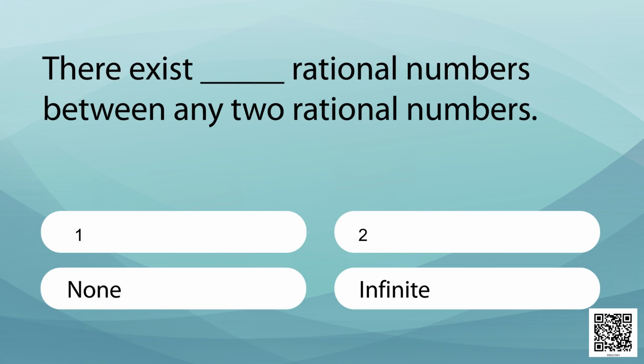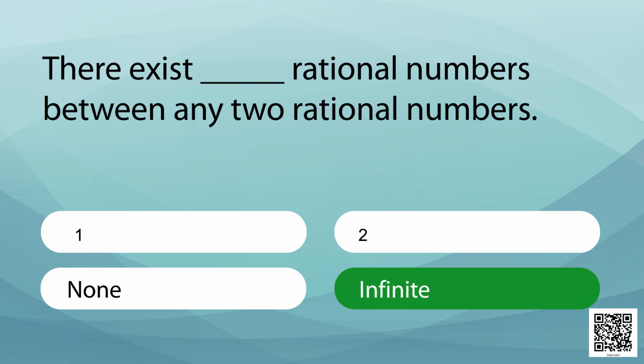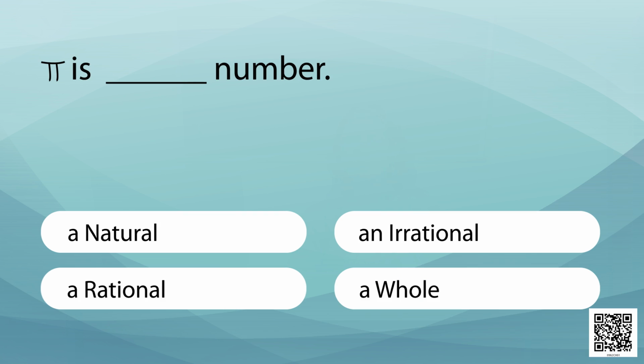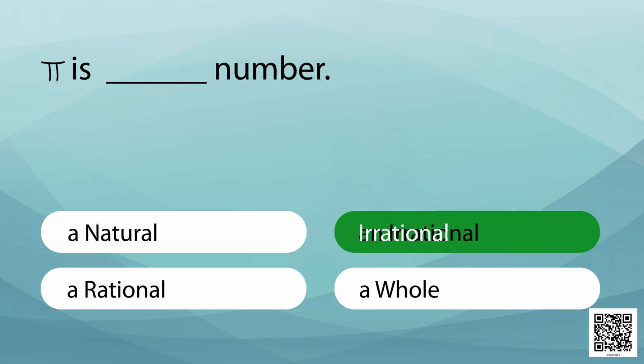Okay, so now let's look at some questions. There exist dash rational numbers between any two rational numbers: 1, 2, none or infinite. We saw that there are infinite numbers on the number line. So the answer is infinite. Pi is a dash number: natural, irrational, rational or whole. Pi is an irrational number.